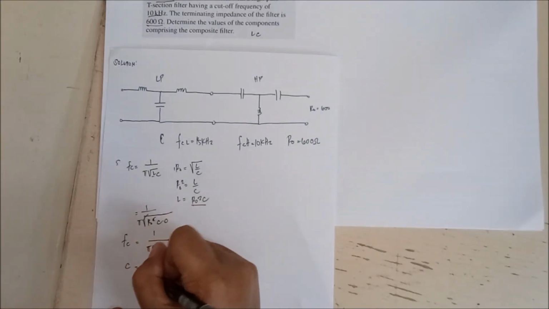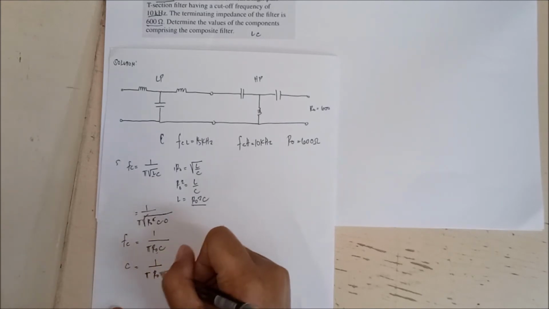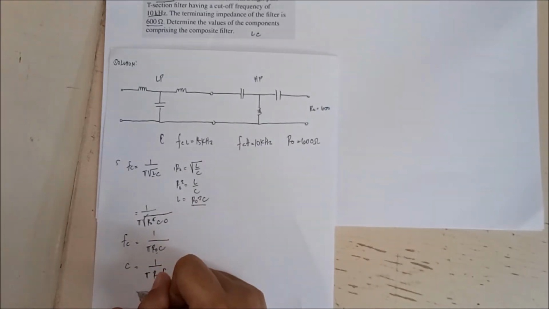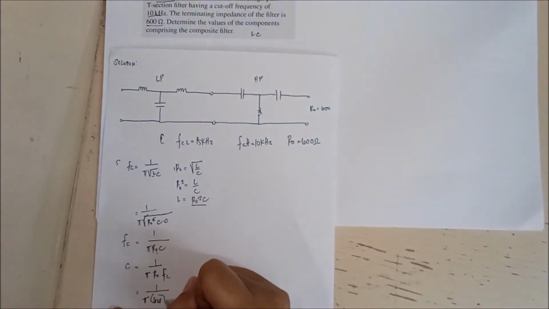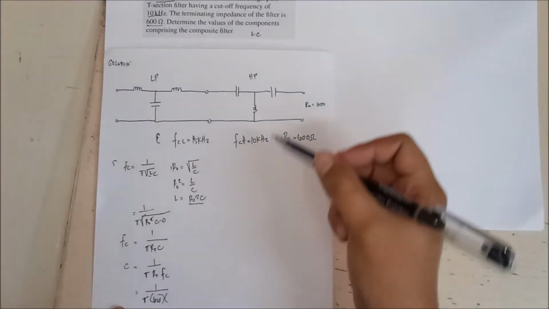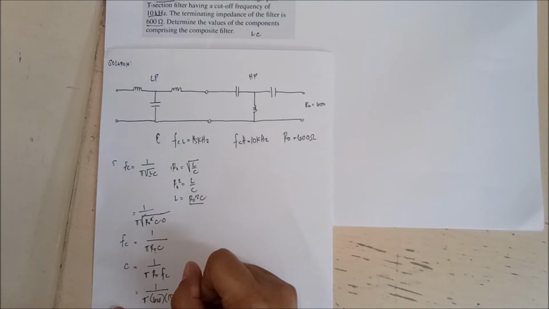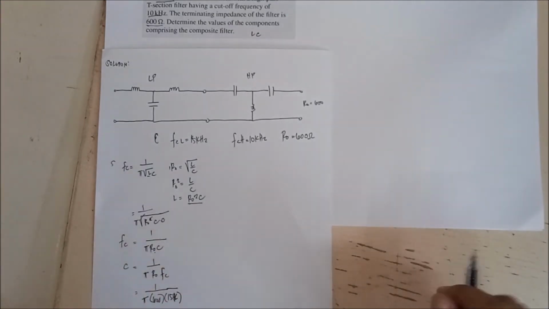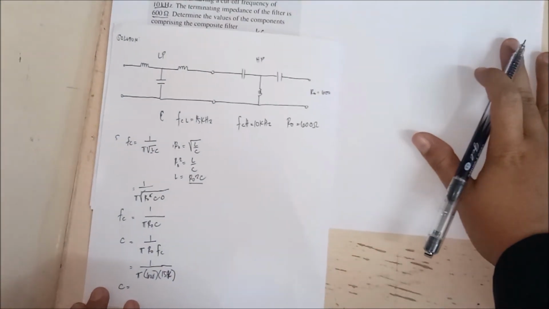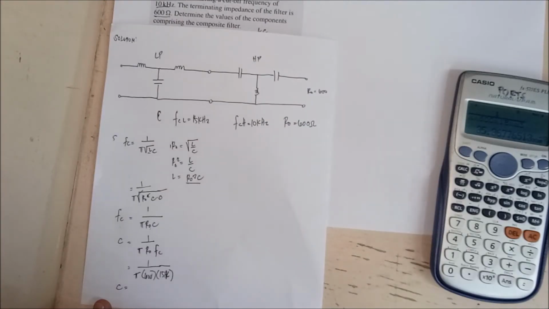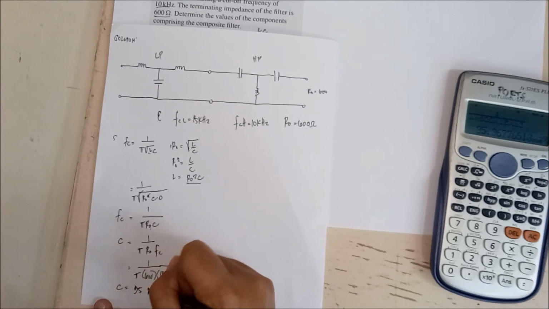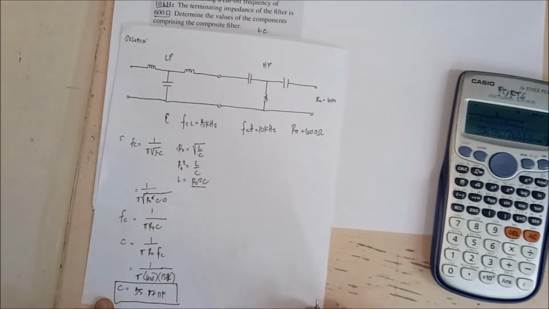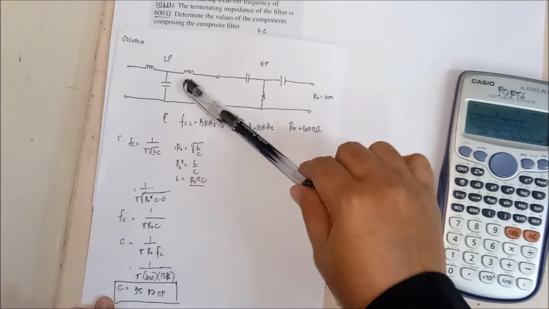So our C in this case would be 1 over pi RO times FC, and this is equal to 1 over pi. RO is, sabi ko kanina, that is 600. And your FC would be, this is low pass filter, so the low would be 15 kilohertz. Sorry, 15K. And that's gonna give you C, which is equal to, pause the video and try to calculate. This is equal to 35.37 nanofarad. So this is your C. Class, itong C na to, that is only for low pass filter.